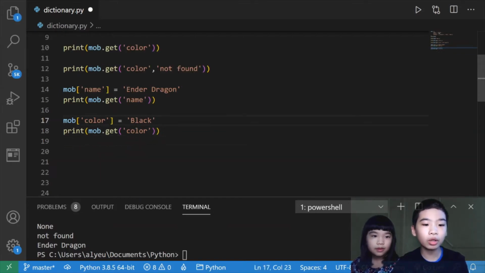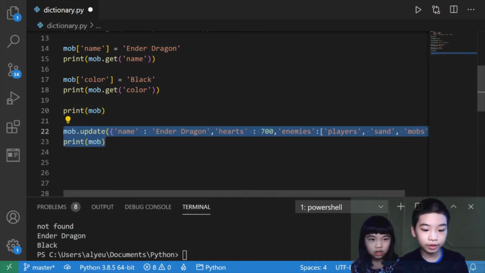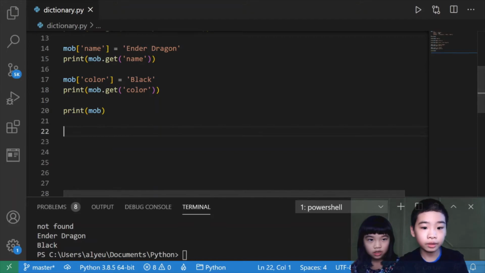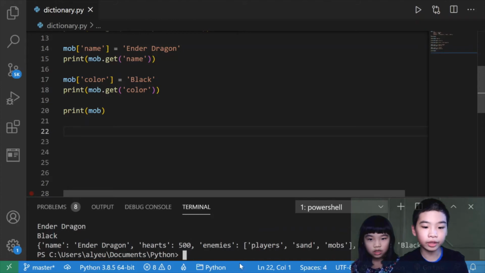Next we're going to do mob color equals black. Then we're going to print mob.get color. So mob color equals black is how we add a new key and value. So it did black because we successfully added the key and value. Next we're going to do print mob. Oops, let me save it. So it did this. So it added the color black, and the name value is still ender dragon.